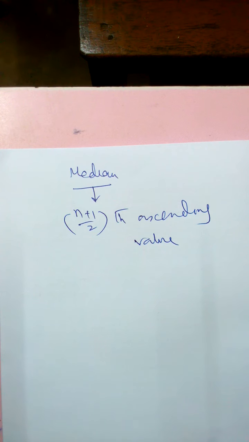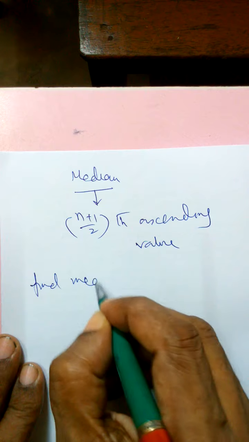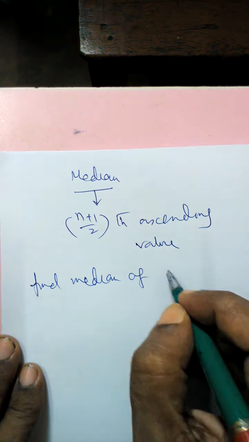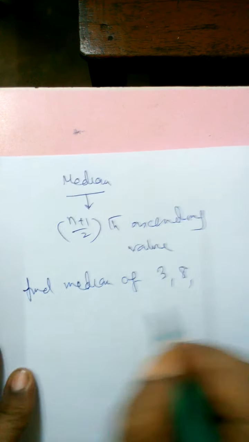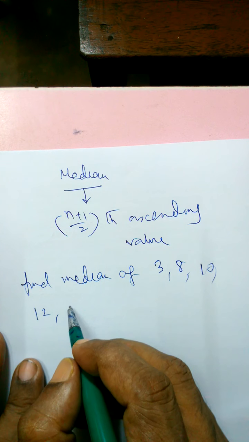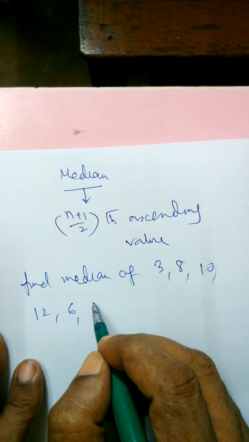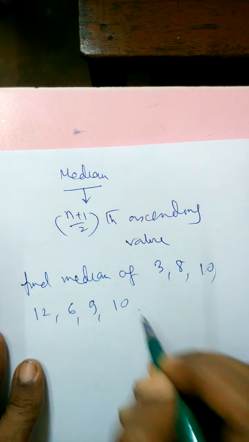And n plus 1 means number of data plus 1, divided by 2, th position. In lower classes we have seen even data and odd data; that is not very important now. I am giving you an example. Find the median of 3, 8, 10, 12, 6, then 9, then 10 again.